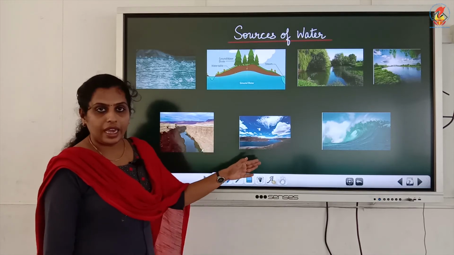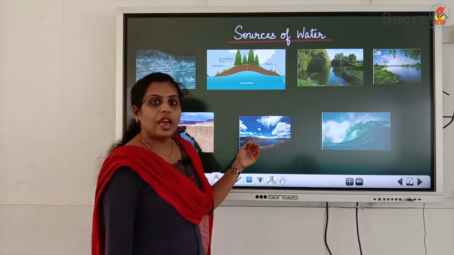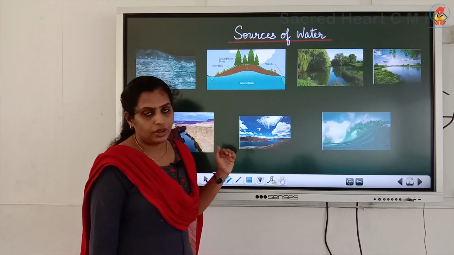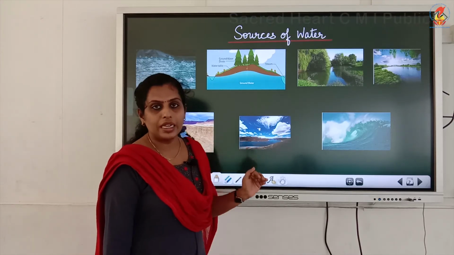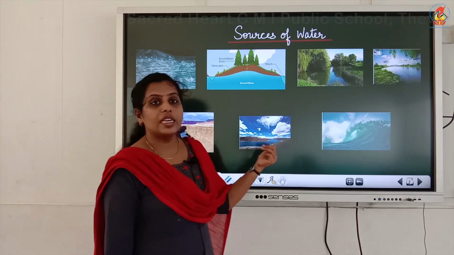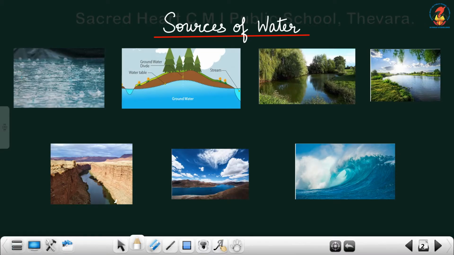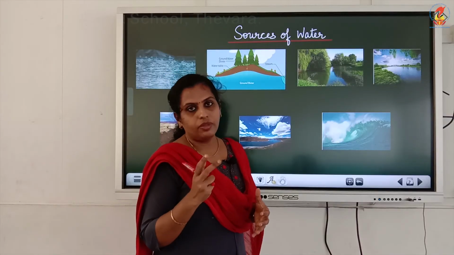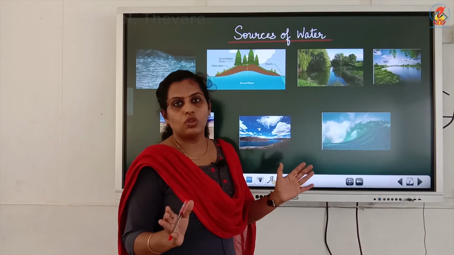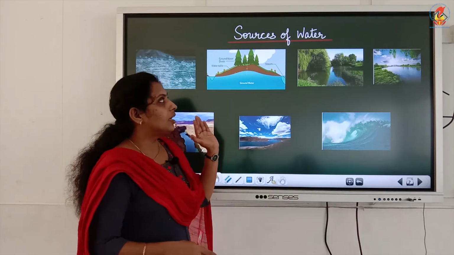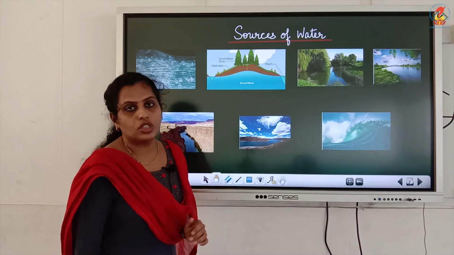But in the other areas, what happens? Throughout the year, we will have the flow of rivers, either from the melting of snow or from the rain. Now, the next one is the sea and ocean. You know that it's much bigger than any of these other sources of water. The water in it is salty, so we cannot use it directly. But sea and ocean are also a source of water for us. So, these are the main important sources of water.